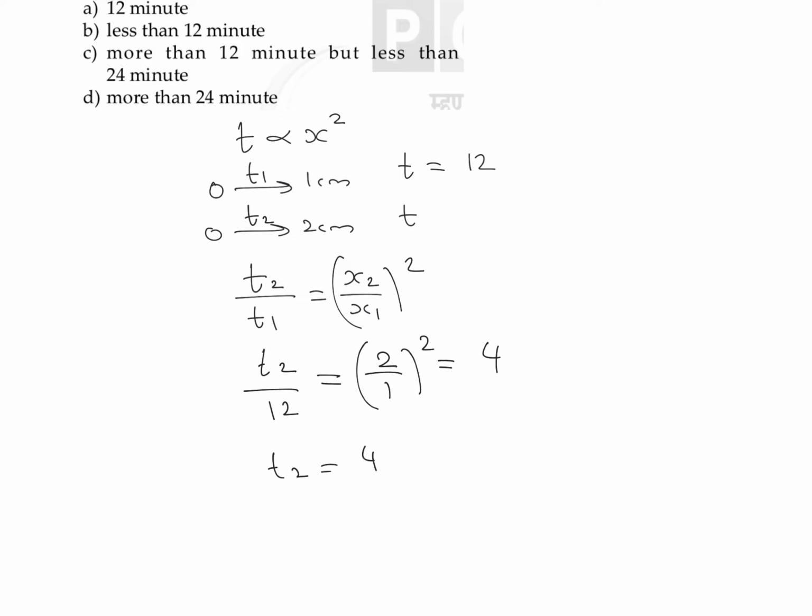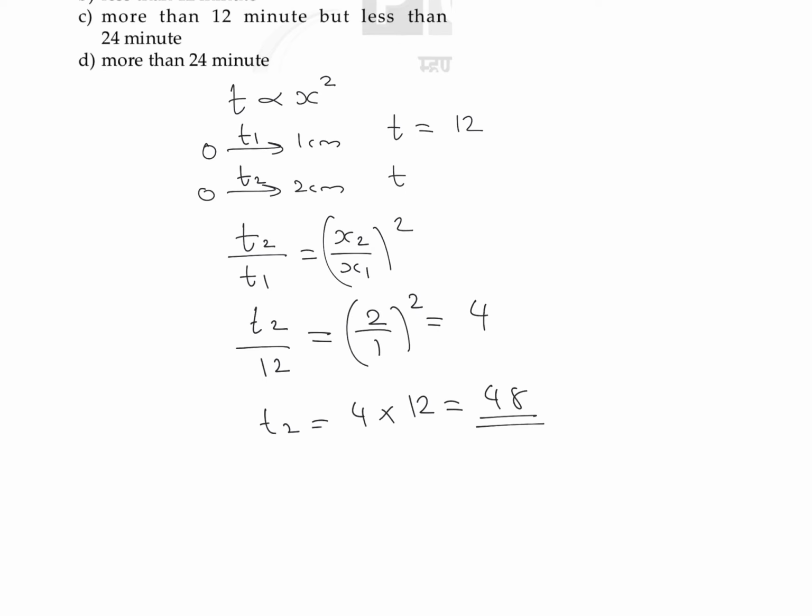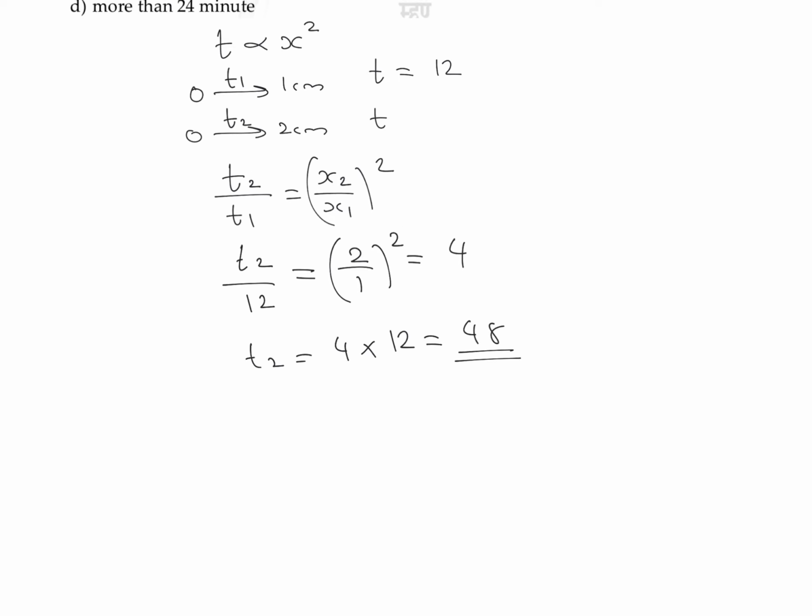So the value of T2 we can take as 4 into 12, that is equal to 48 minutes. That means the time taken to form ice of thickness 2 centimeter is 48 minutes, and the time taken to form 0 to 1 centimeter is 12. So from 1 centimeter to 2 centimeter, it is 48 minus 12, that is equal to 36. So the first 1 centimeter is taking 12 minutes, and the next 1 centimeter is taking 36 minutes.